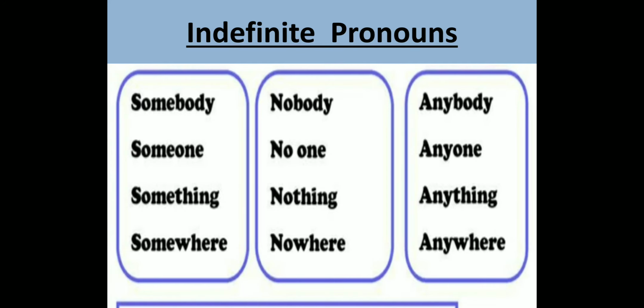We can again have a look at which of these are indefinite pronouns: somebody, someone, something, somewhere, nobody, no one, nothing, nowhere, anybody, anyone, anything, anywhere. These are not referring to an exact number of things or people, and not to an exactly definite person. They are just generally referring to people and things. That is when we talk about indefinite pronouns.